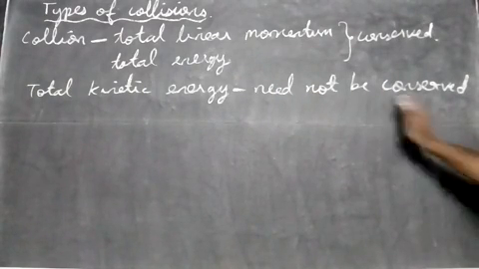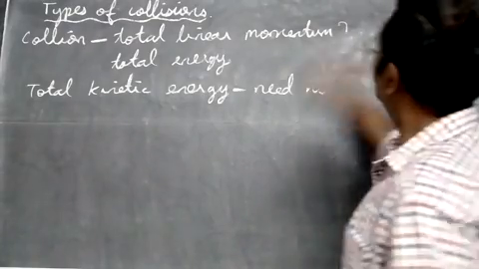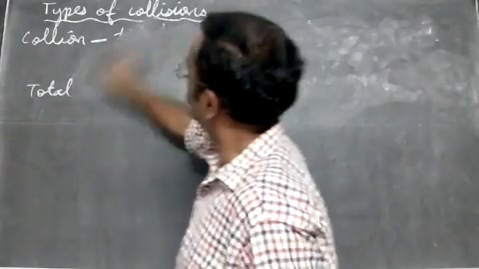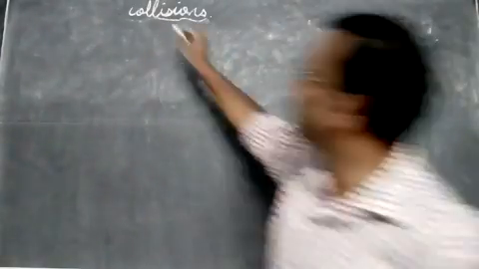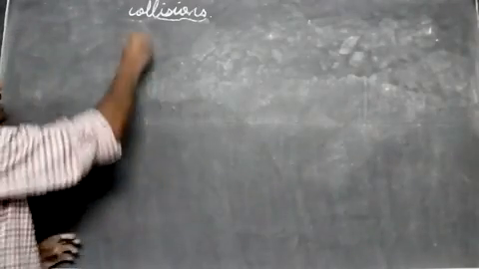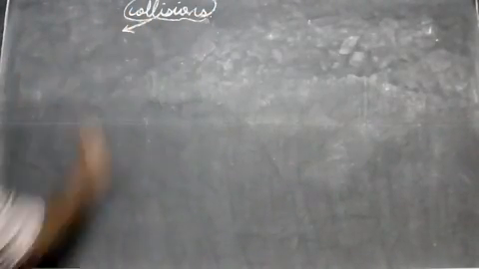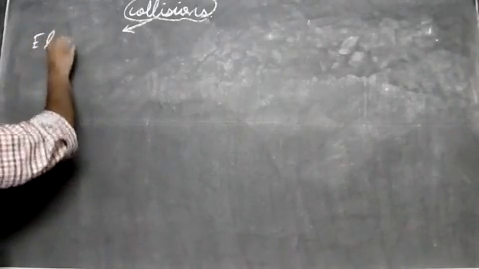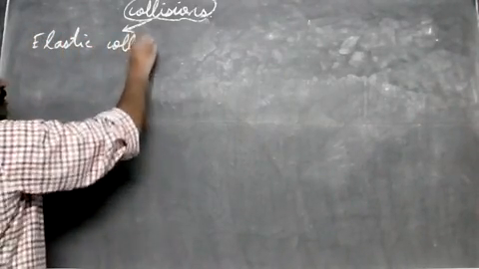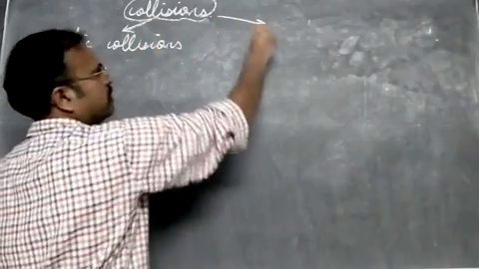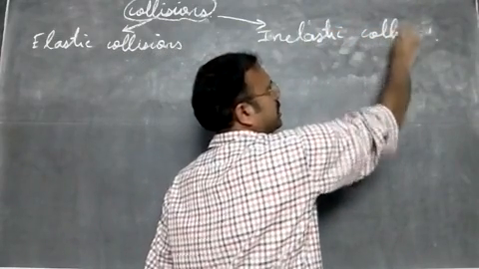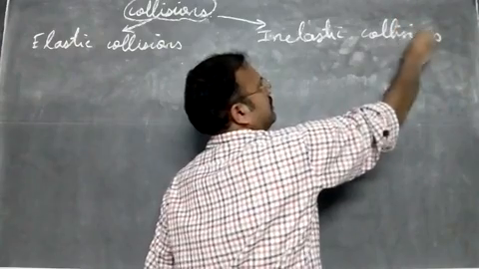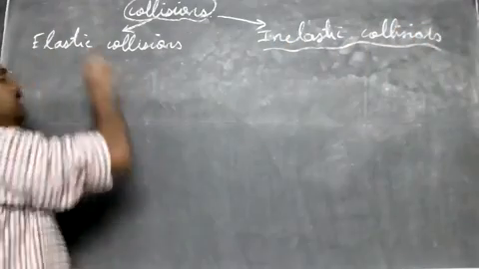Let me erase the board here. So there are two types of collisions. We can take collisions generally as two kinds. One we say is elastic collisions, the other one is inelastic collisions. So these are the two types of collisions here, elastic and inelastic.